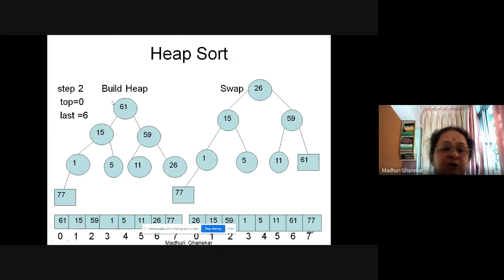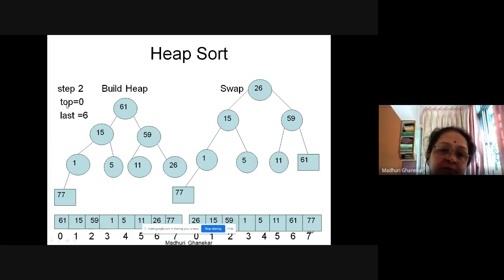Okay, I hope you understood how to construct the heap, how to build the heap. I think it is clear. If you have any doubts, you can ask me. And now, because this is the last element, 7th element, it is fixed. We don't want to disturb the 7th element. Now, how many elements are under consideration? 0, 1, 2, 3, 4, 5, 6. So what is our last element now? It is 6. We don't want to disturb 77. It has already reached its destination. Okay, now the last element is 6.